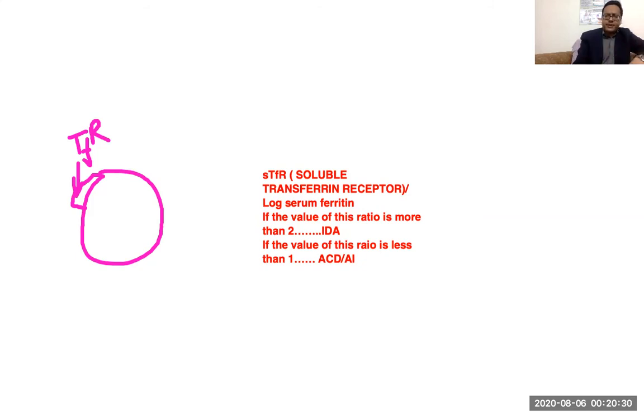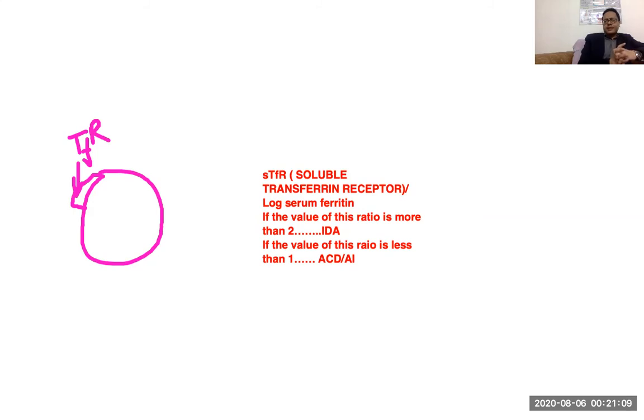Why? It is very simple to understand, because in ACD or AI, soluble transferrin receptor is decreasing, but serum ferritin is increasing. So in a fraction, if the upper portion is decreasing and the lower portion is increasing, what would happen? The value would decrease, the value would become less than 1. So that is the reason why in ACD or AI, the value would be less than 1. I am again repeating this concept so that you understand.